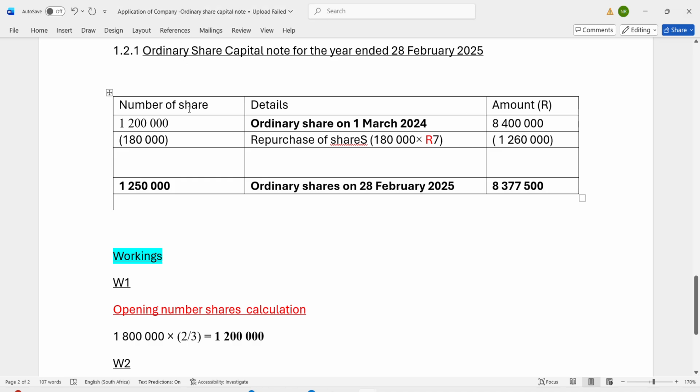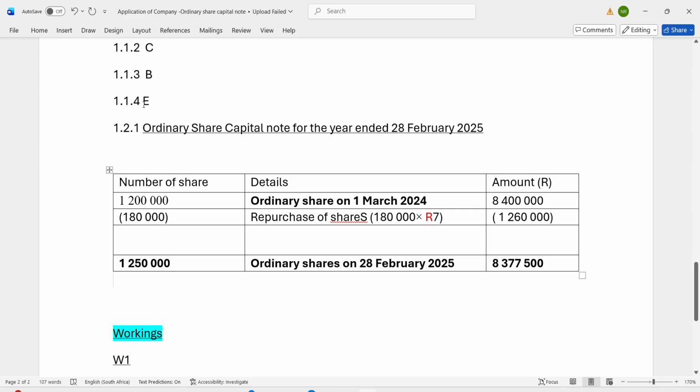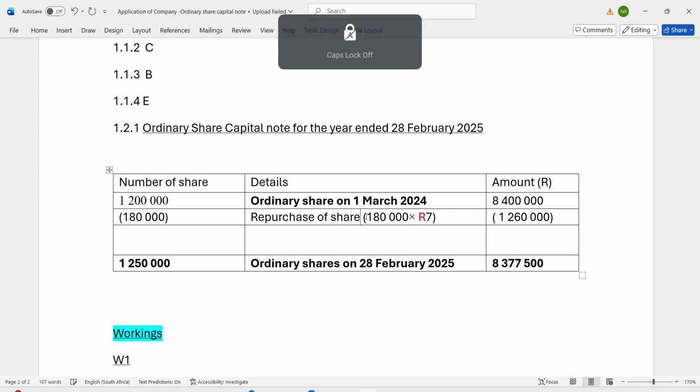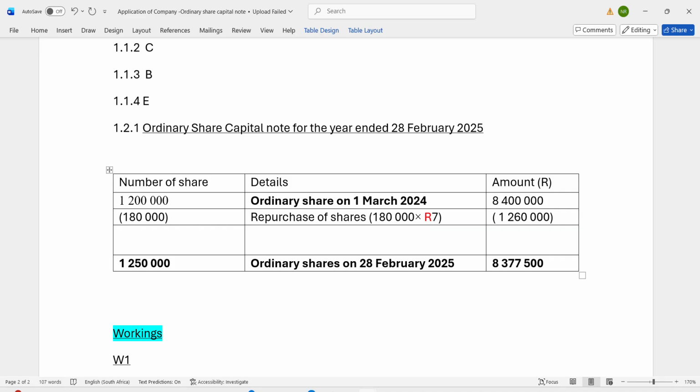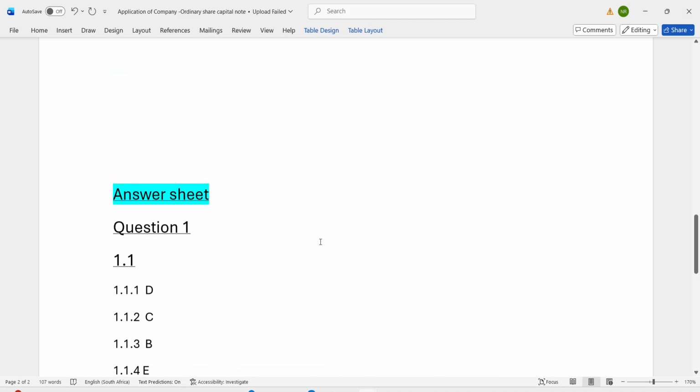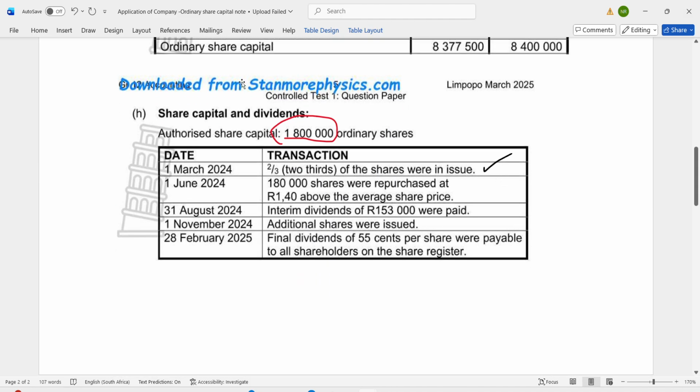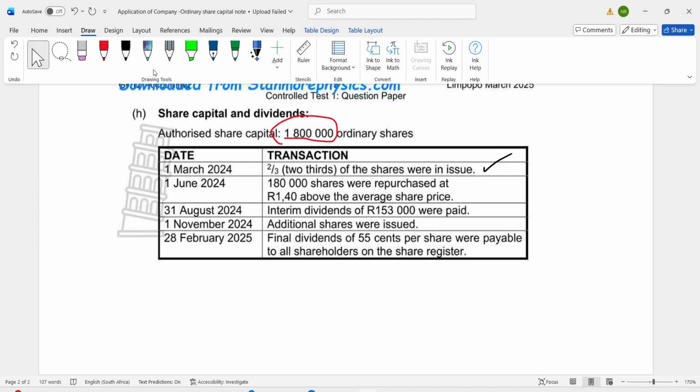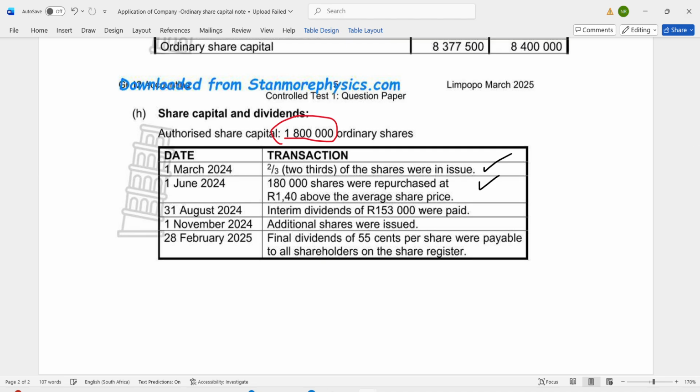Guys, please make sure that you don't make a mistake. This is the part which tends to confuse most of the students. It tends to cripple most of the students. So don't be those students. My students, they don't fall into the trap. We don't let the examiner catch us. We always catch the examiner. That is our rule. We can't be triggered by the examiner. We always catch the examiners as the students or learners of Ngudi Accounting Academy. Okay, so even this one is also done and dusted.